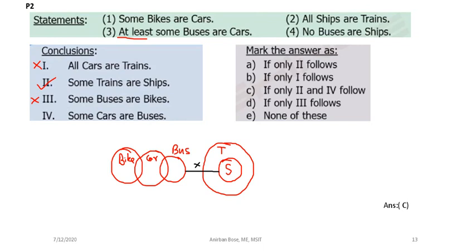Some cars are buses. Definitely this is true. So statement 2 and statement 4, these two are true. Now which option will be correct? Only 2 and 4 follow, so the answer will be option C. Clear? Now see the next problem.